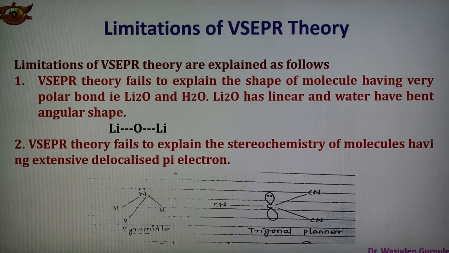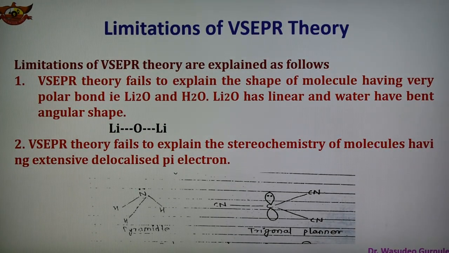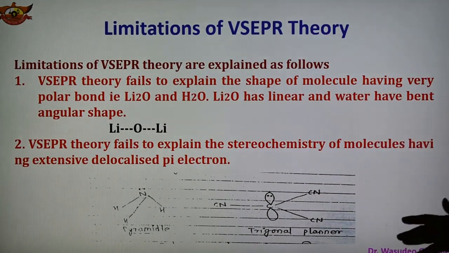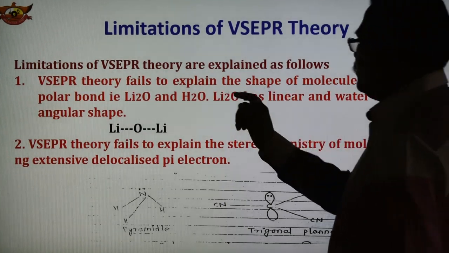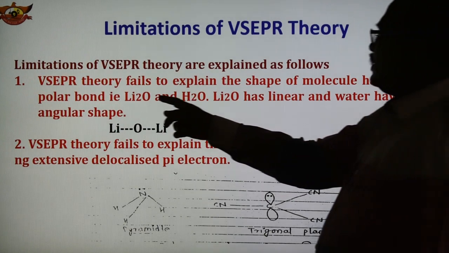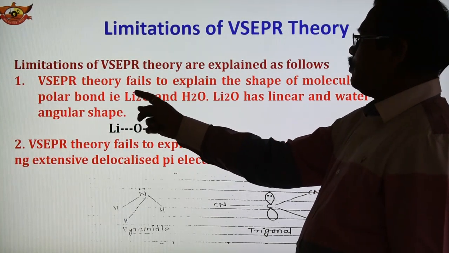So various limitations of VSEPR theory are given here. The first limitation is that VSEPR theory fails to explain the shape of a molecule having a very polar bond. For example, in the case of Li2O and H2O, Li2O has a linear shape, while water has a bent angular shape. These are two molecules having very polar bonds. In Li2O, lithium is a metal and oxygen is electronegative, so there is a plus and minus, and a polar bond is present.